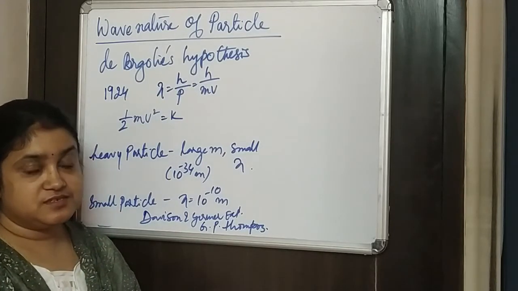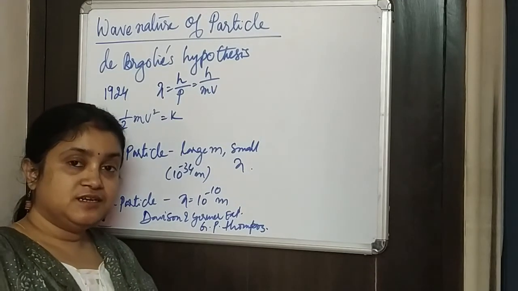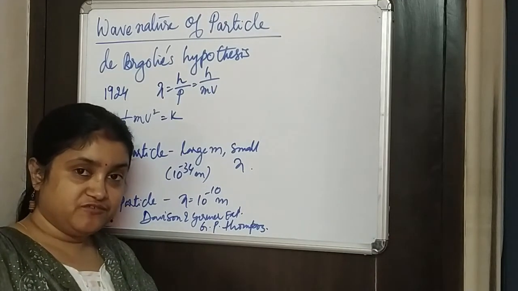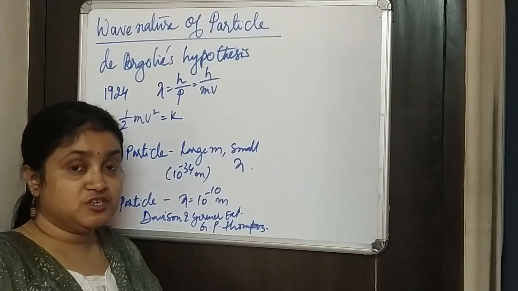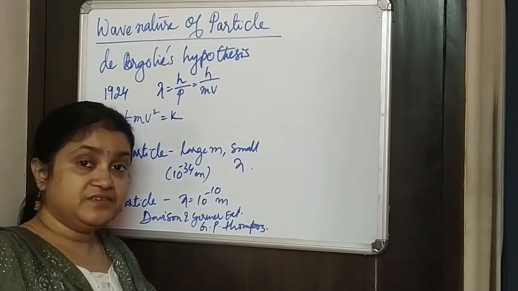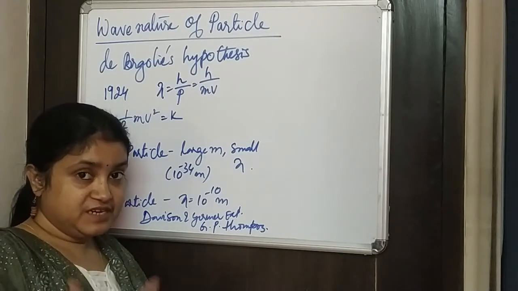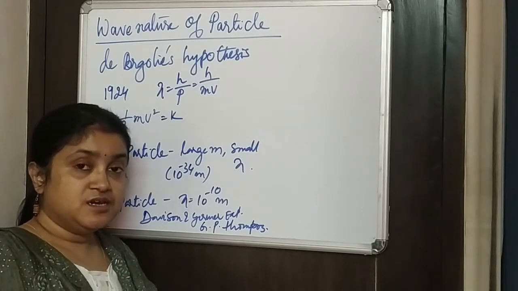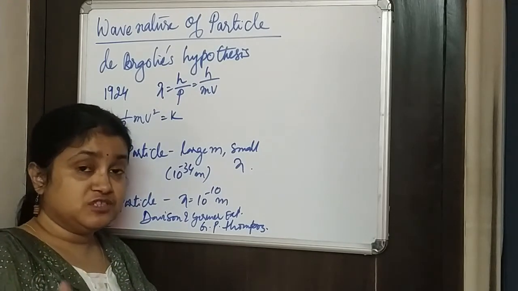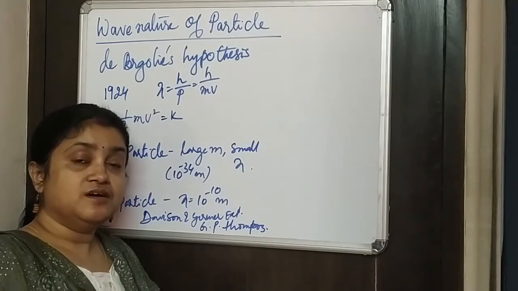So in previous sections we have seen that light not only behaves like a wave, but by the photoelectric effect and Compton effect explanation, we see light is behaving like a particle. So we see that waves behave like particles. So is it true that particles like electrons and photons also have a wave nature? Do they also behave like a wave?